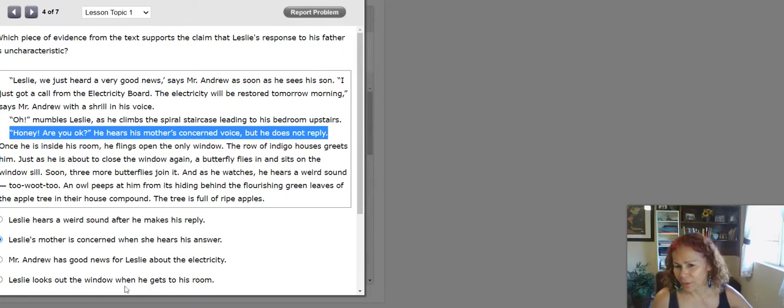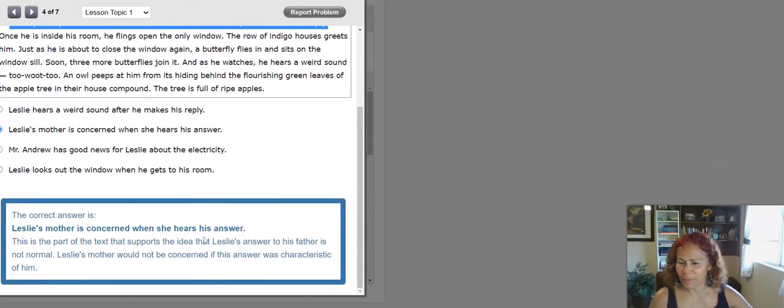Leslie looks out the window when he gets to his room. Well, that is true, but that doesn't support this. Okay, let's see the explanation at the bottom. Leslie's mother is concerned when she hears his answer. This is part of the text that supports the idea that Leslie's answer to his father is not normal. Leslie's mother would not be concerned if this answer was characteristic of him.